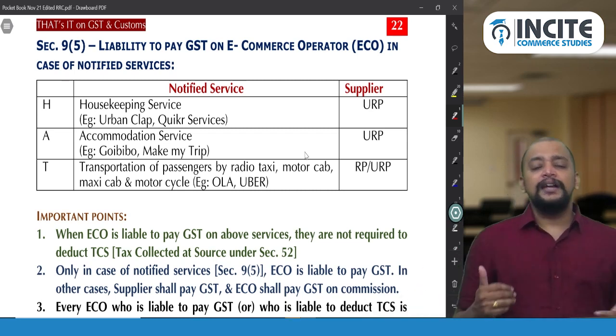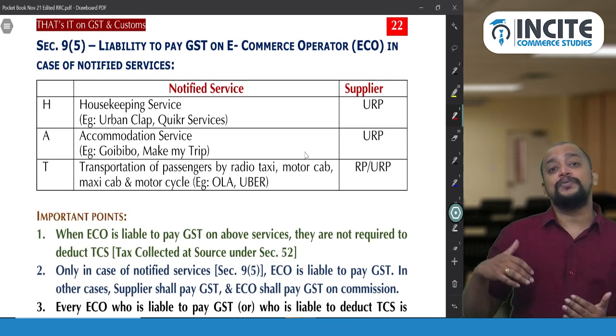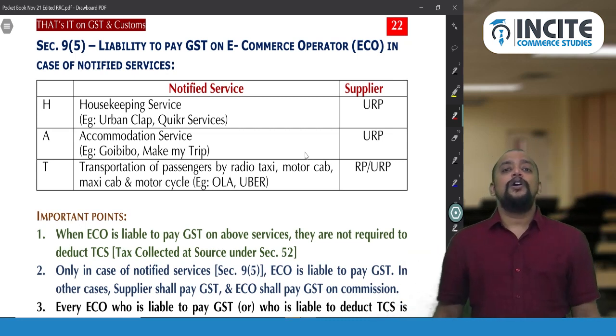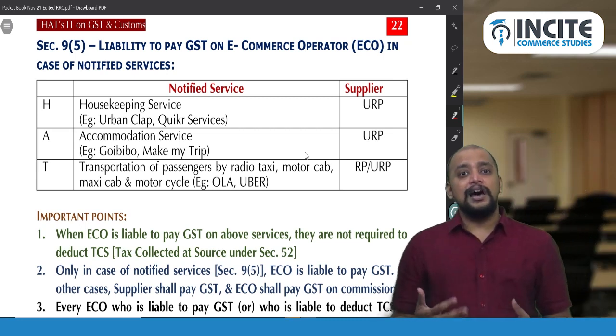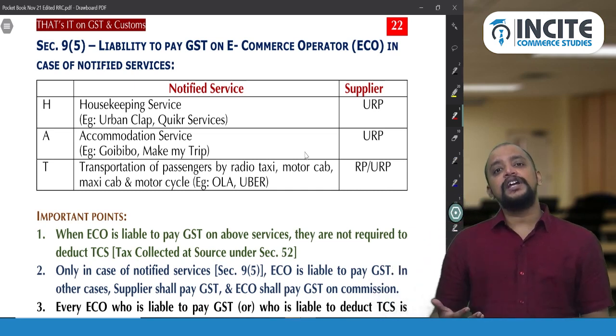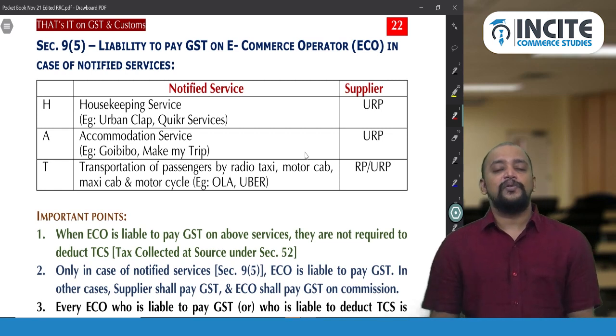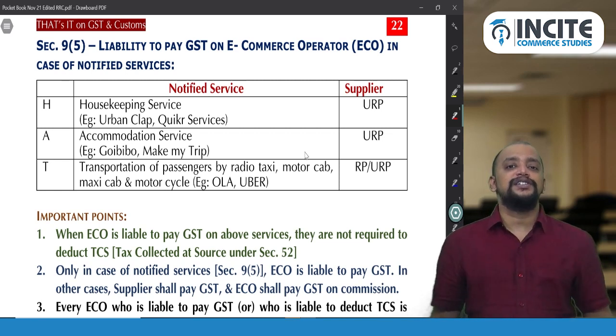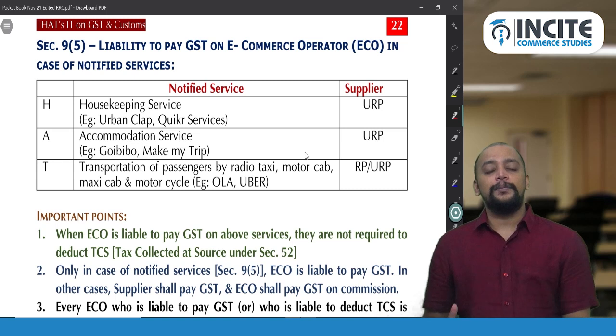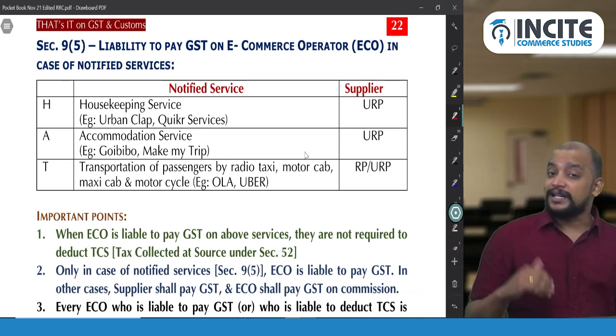Okay. And there is an update which is for May 22 exam, that is all types of motor vehicles are now covered. So which means transportation of goods or transportation of passengers through any type of motor vehicle, any kind of transportation is now covered under e-commerce operator section 9 subsection 5. But at present it is not.